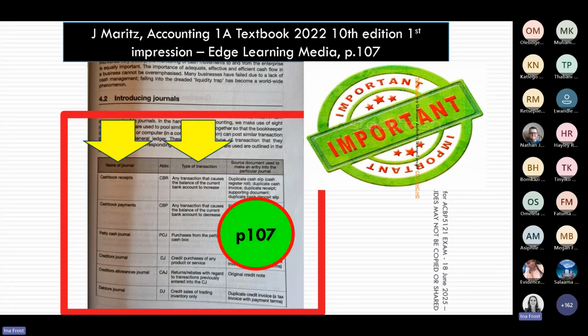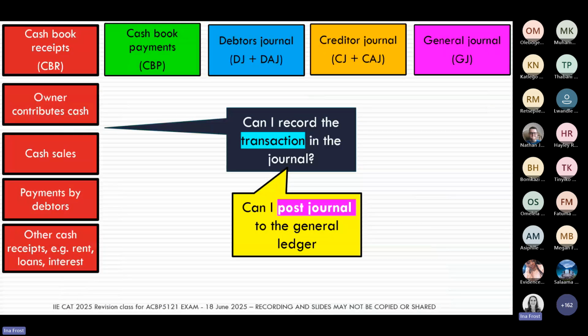So this is the first page of Learning Unit 4 of your textbook. So please make sure you really revise this page as you prepare for the exam. So as I said, for each of our journals, you must be able to say, what type of transactions do I match with that journal?